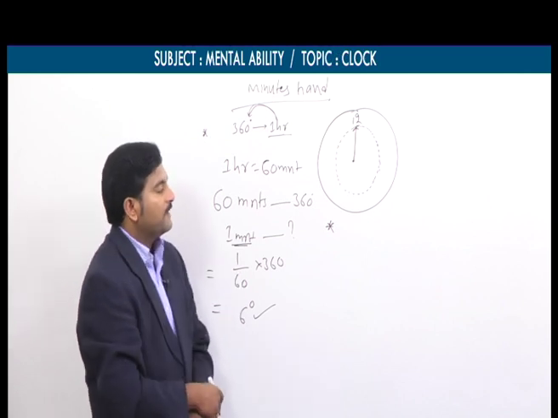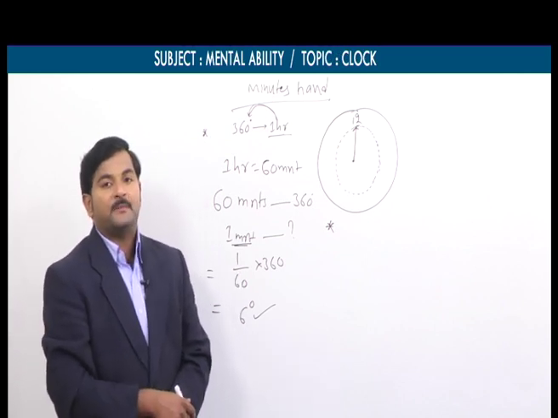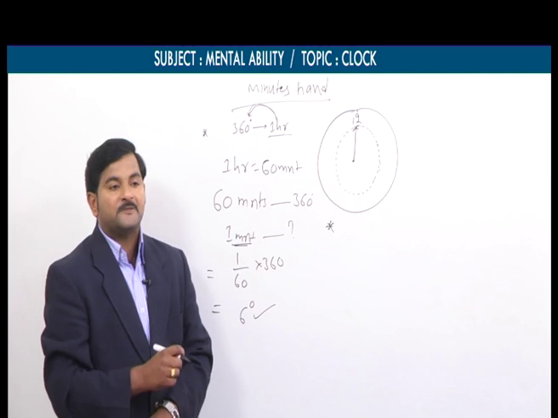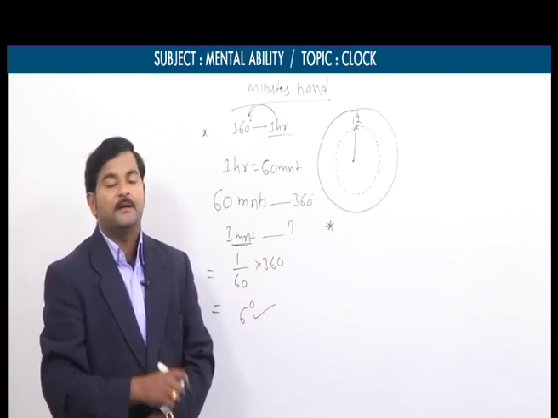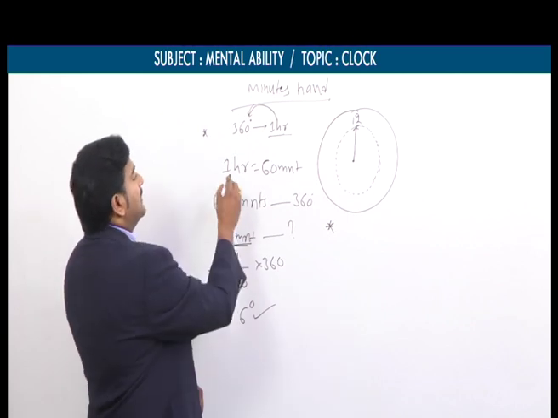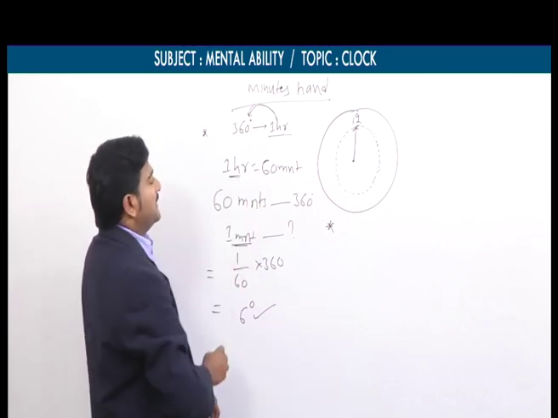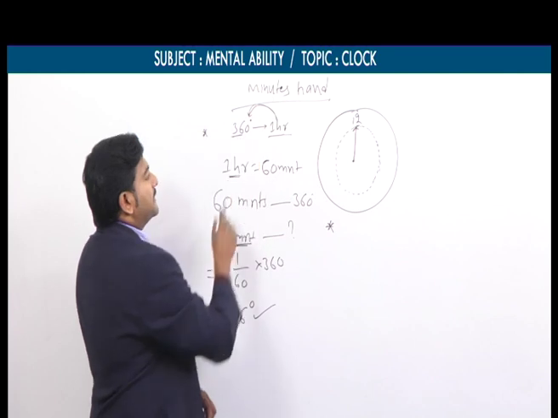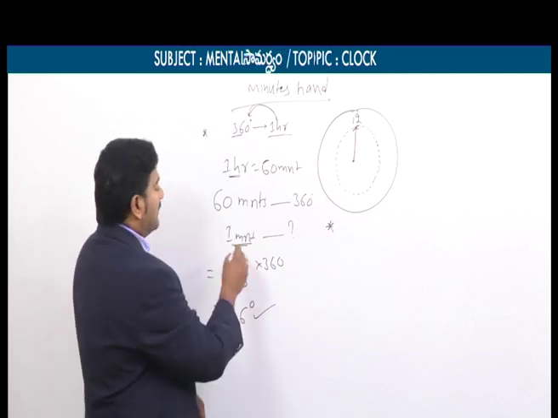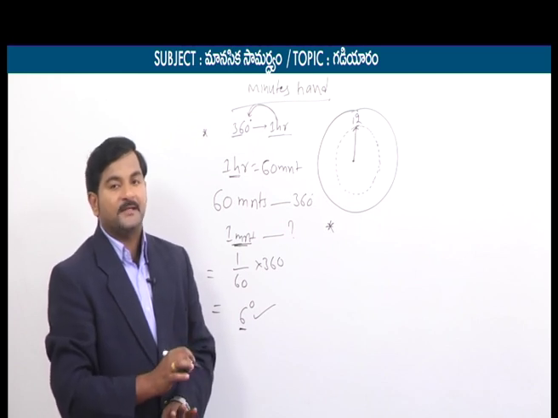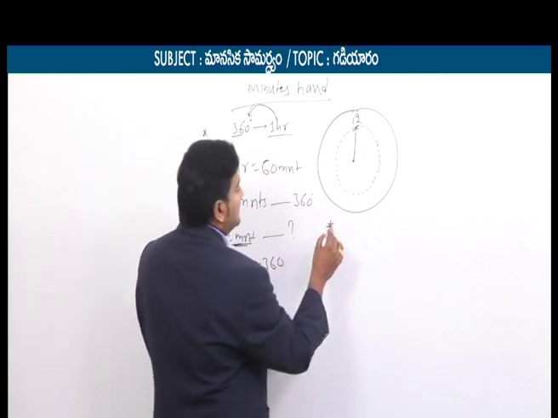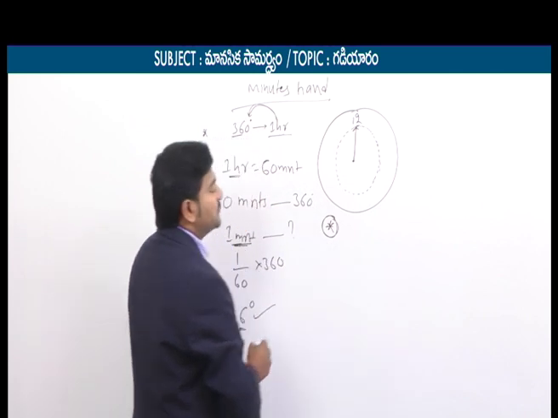In the span of 1 hour, the hour hand makes 30 degrees. In the span of 1 minute, the hour hand makes half a degree. Similarly, in the span of 1 hour, the minute hand makes 360 degrees. In the span of 1 minute, the minute hand makes 6 degrees. So based on these 5 points, again there is a previous question. We will focus on this previous question.